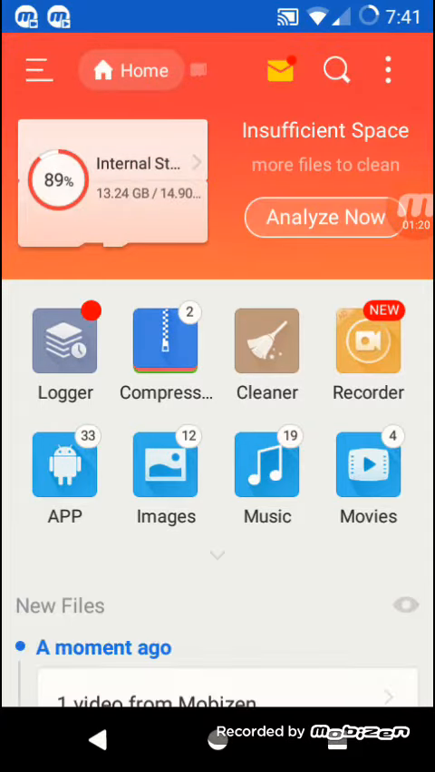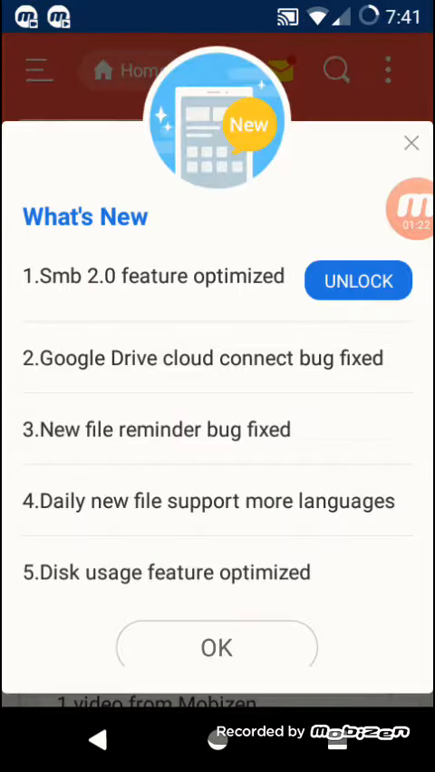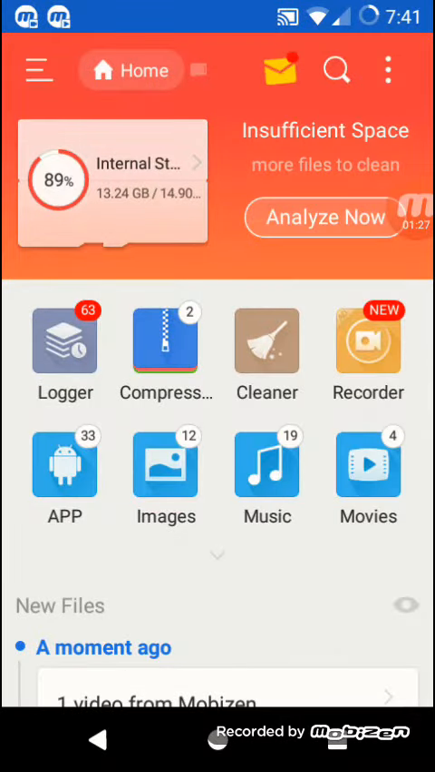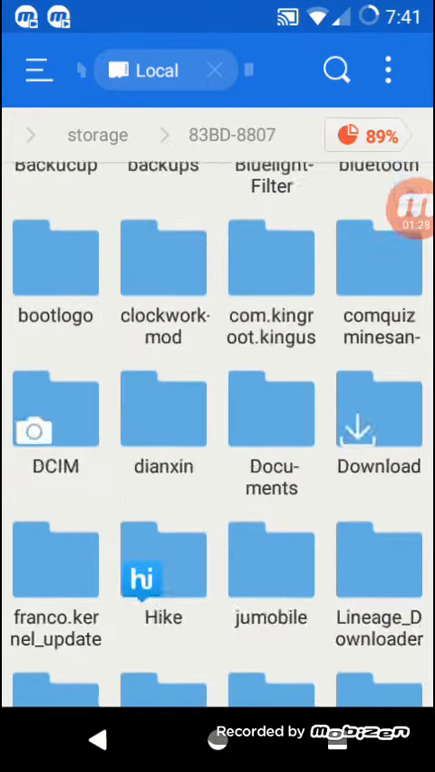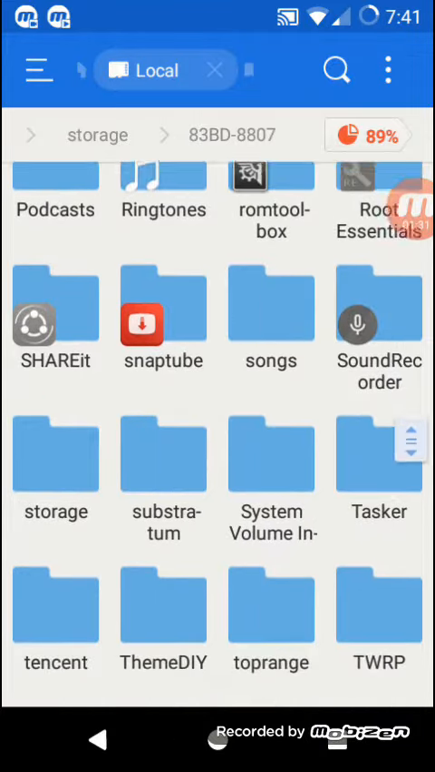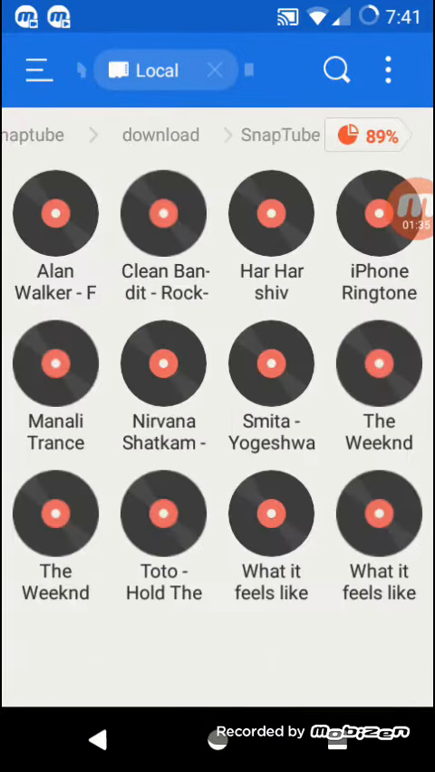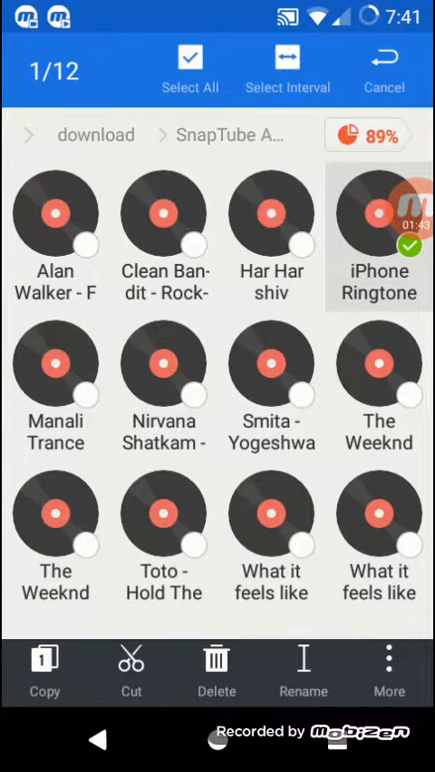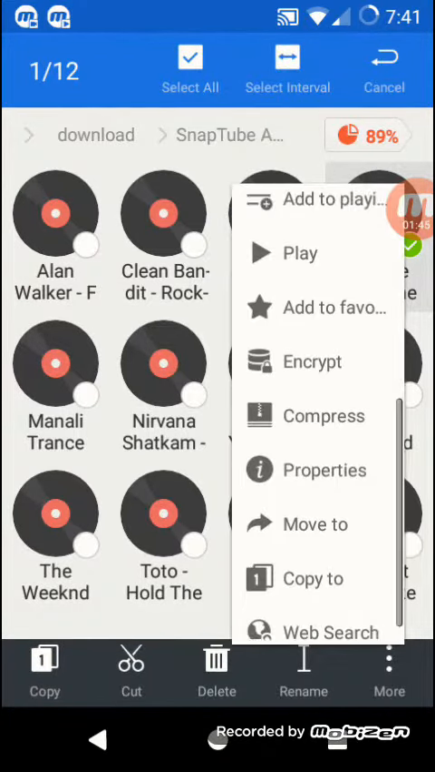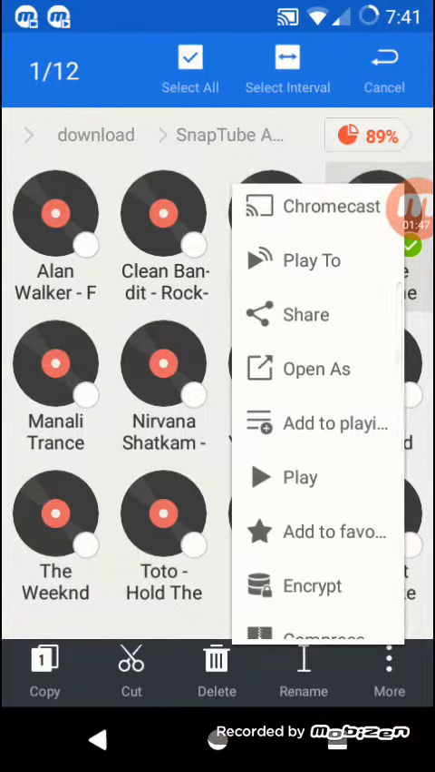Start that. You have to click on your external storage, and maneuver to the file. From there, scroll down to the place where you have the file, like I have over here. There's the file. Press on the file and select more.